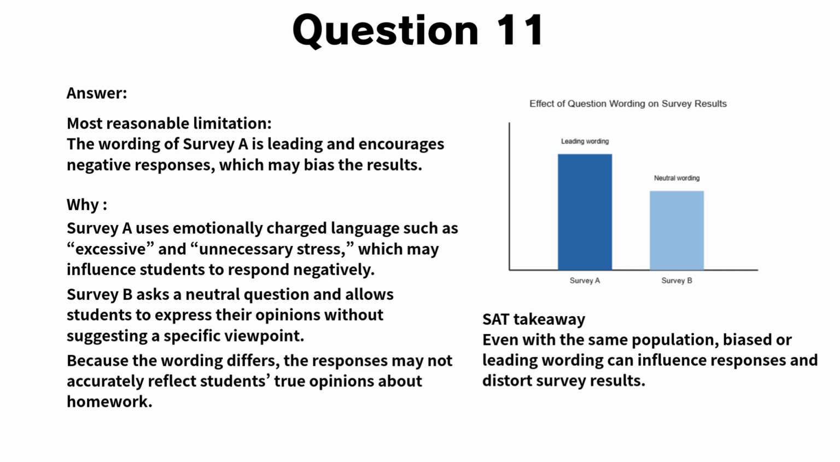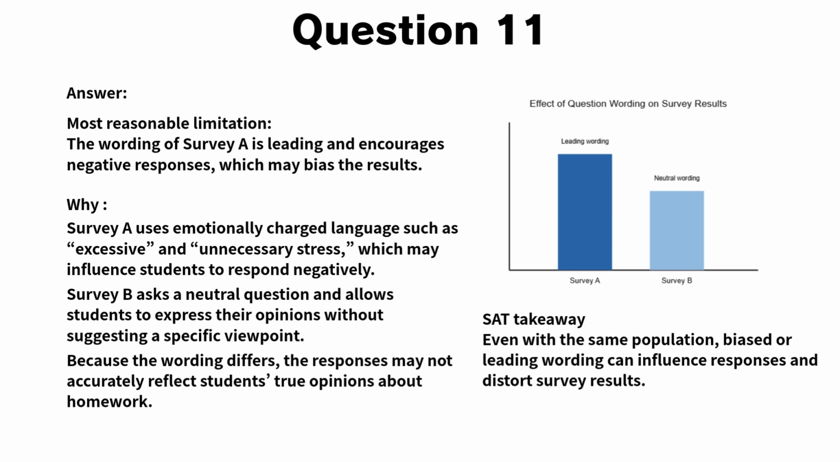Now, let's go through the explanation for question 11. In this example, both surveys are given to students in the same school, but the wording of the questions is different. Survey A uses emotionally charged language, such as excessive and unnecessary stress. These words suggest a negative viewpoint and may influence students' responses to reflect that perspective.